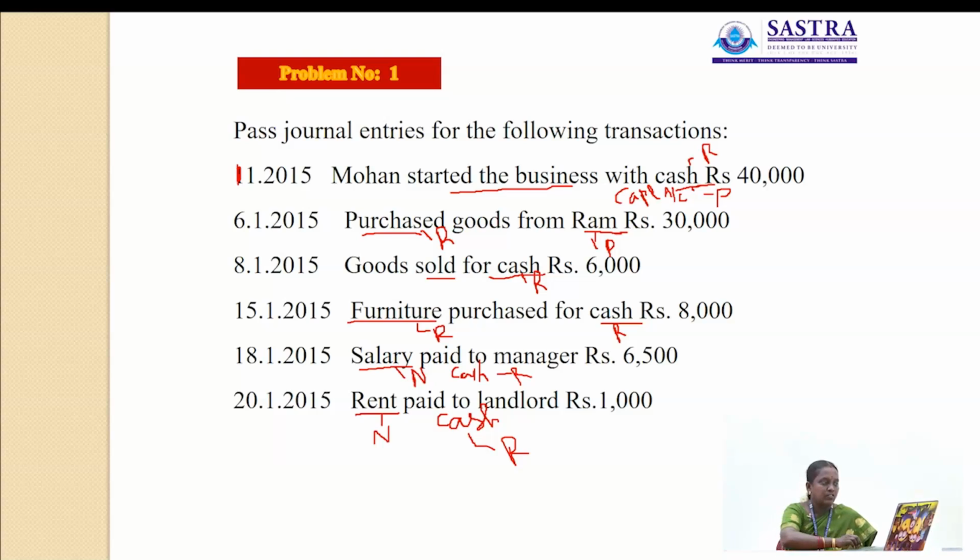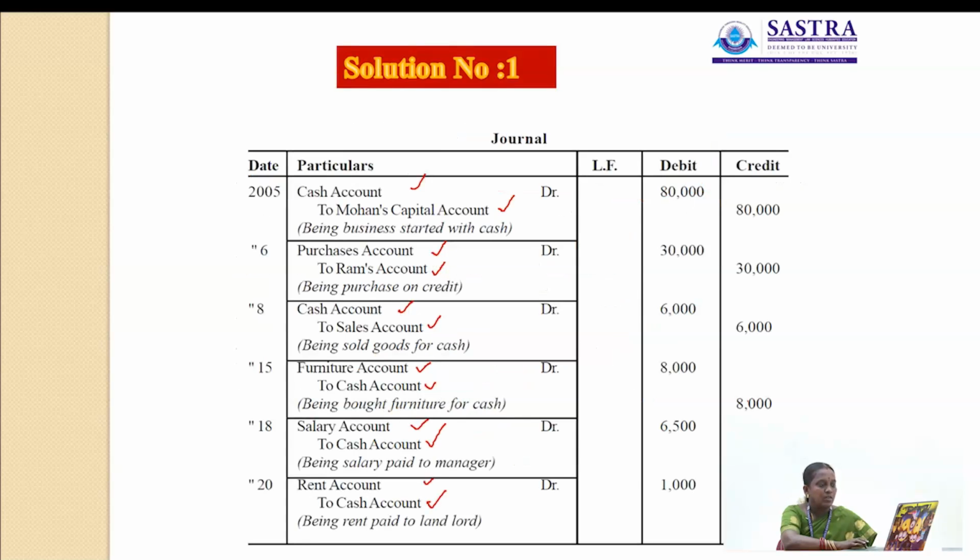Here the first transaction is January 1st, Mohan started business with cash. Each transaction affects two aspects: one is the debit aspect and another one is the credit aspect. So what are the aspects here? Cash account and Mohan's capital account.